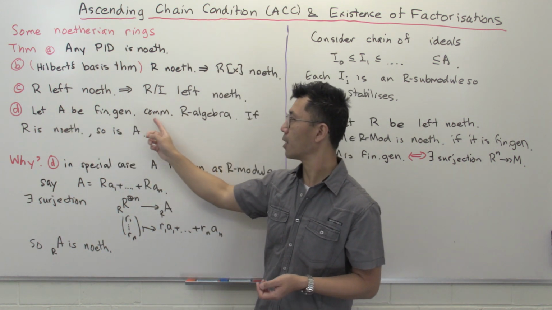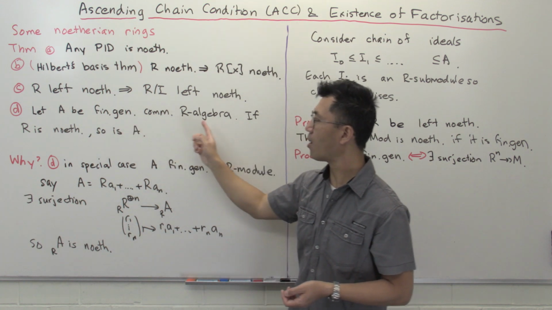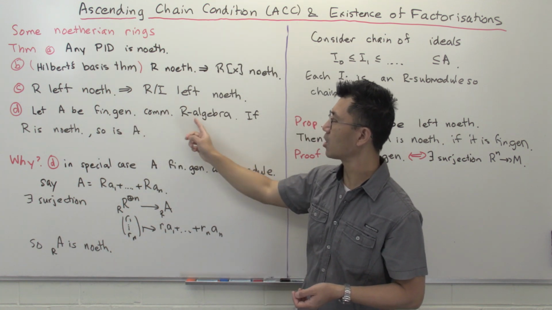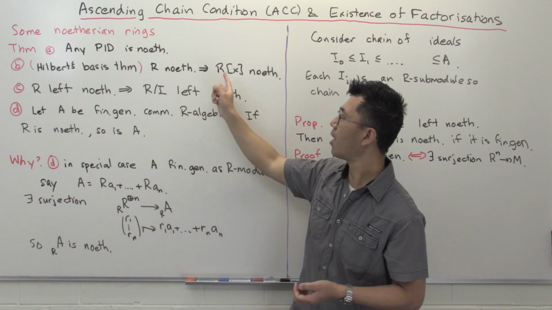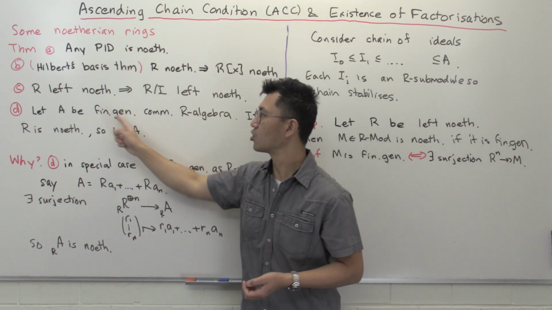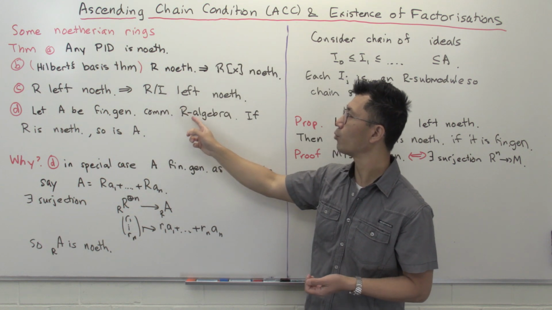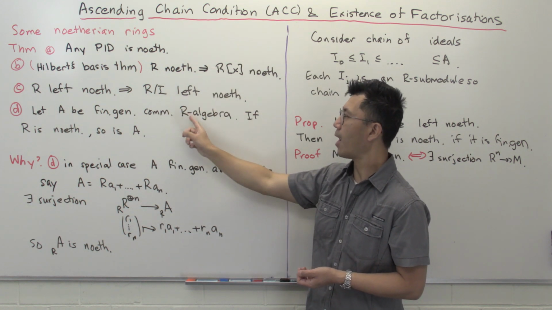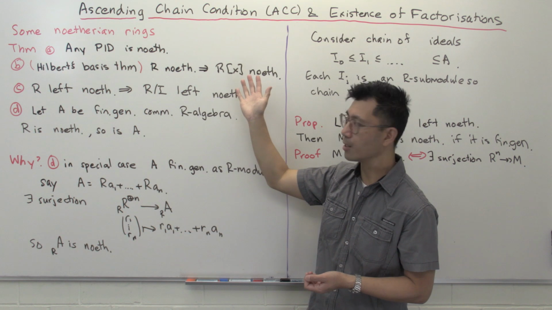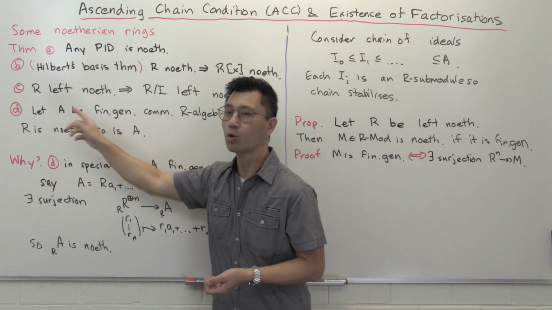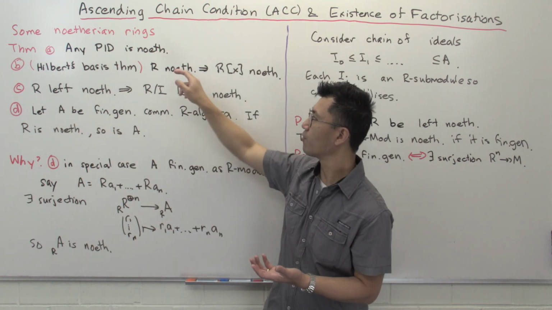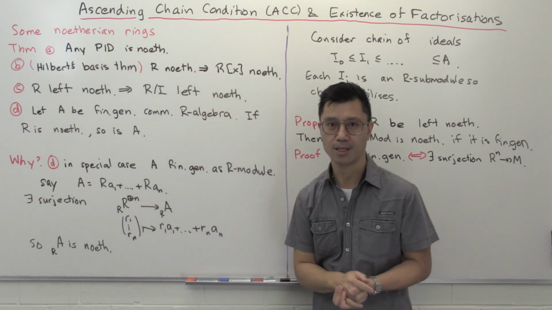So to be a finitely generated commutative R-algebra, what does that mean? Essentially that just means that you have this commutative R, and you have finitely many generators. Maybe there are n of them, so you just form the polynomial ring over R with those n indeterminates, and this A has to be a quotient of that polynomial ring. So if you put these two parts together, you get part D.